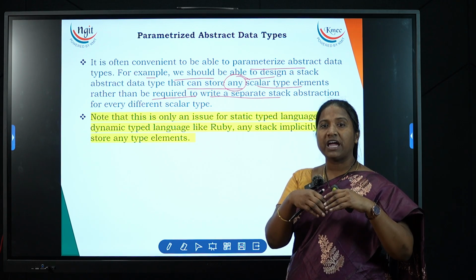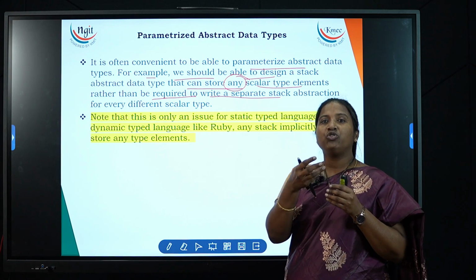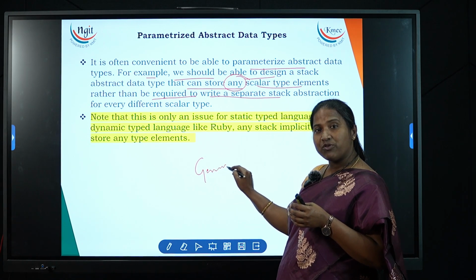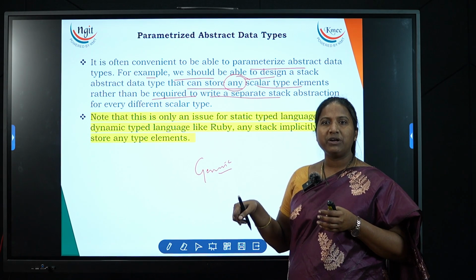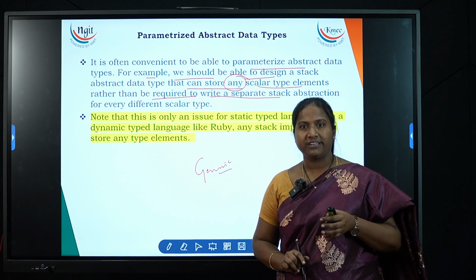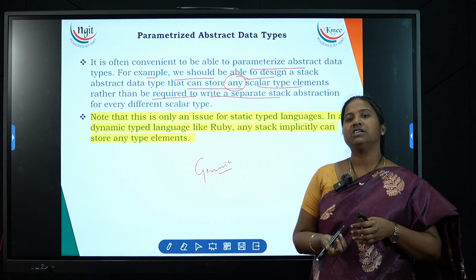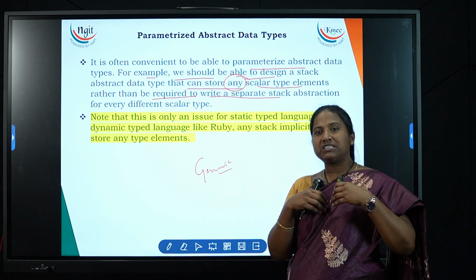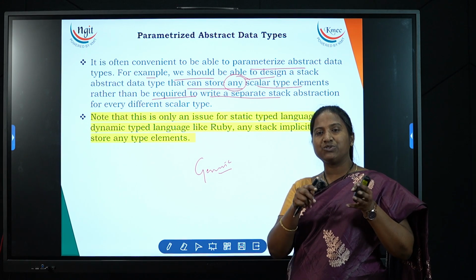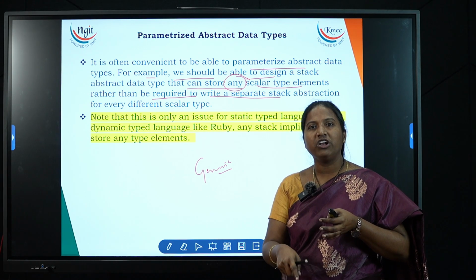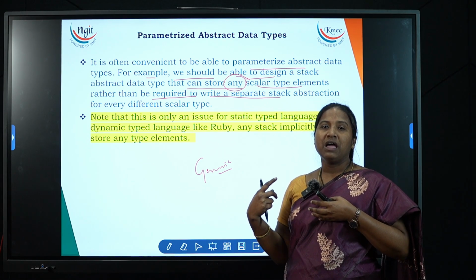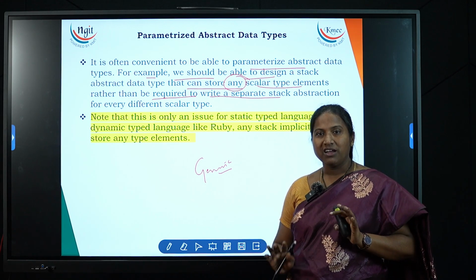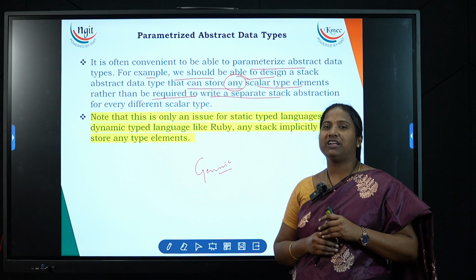If you have a mechanism where you are allowed to give any kind of data type, let's say it is generic. Earlier the programs were specific; static typed languages were specific to data type. Now this topic brings us the generic one. As long as I need only integer, I will pass my class with the specification of integer, but I will not change my entire program. If I want to take only float, I will pass that float into my program. Did you understand? This is what parameterized ADTs are.